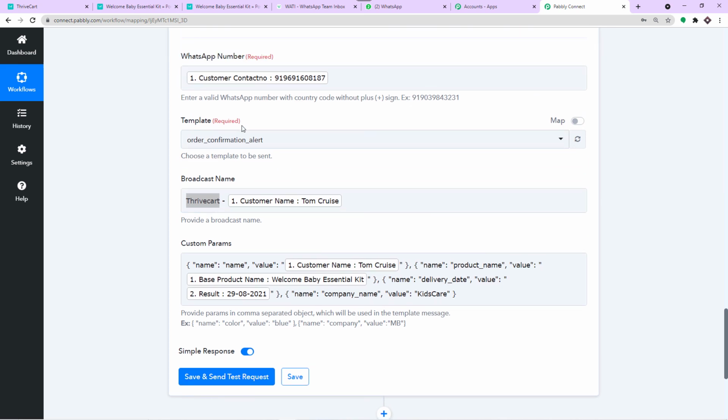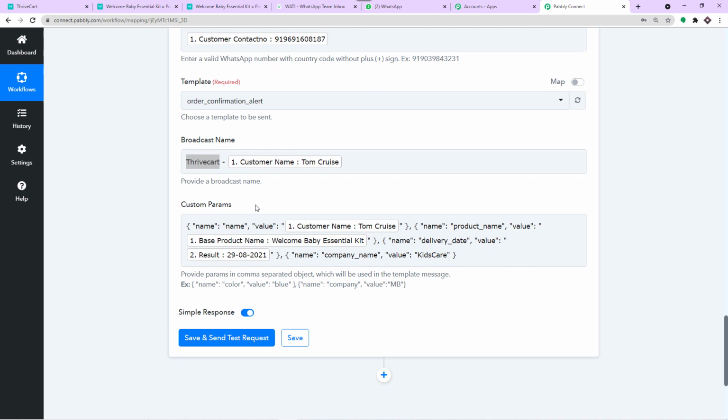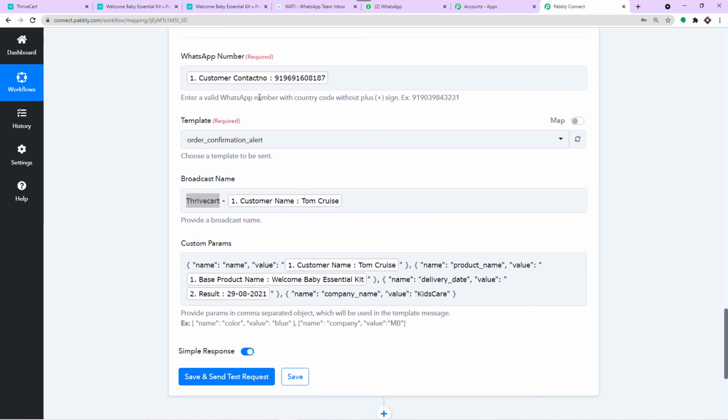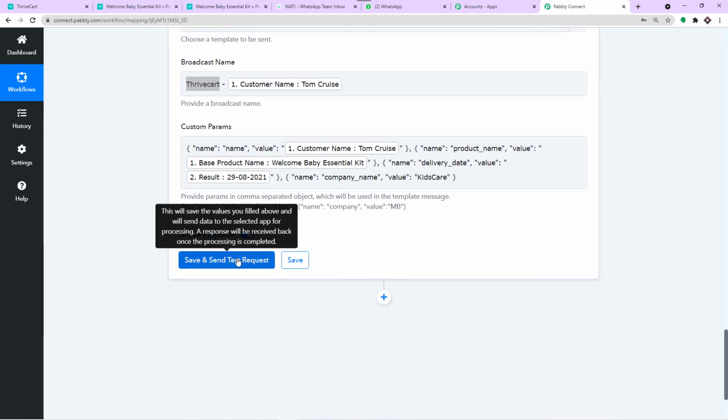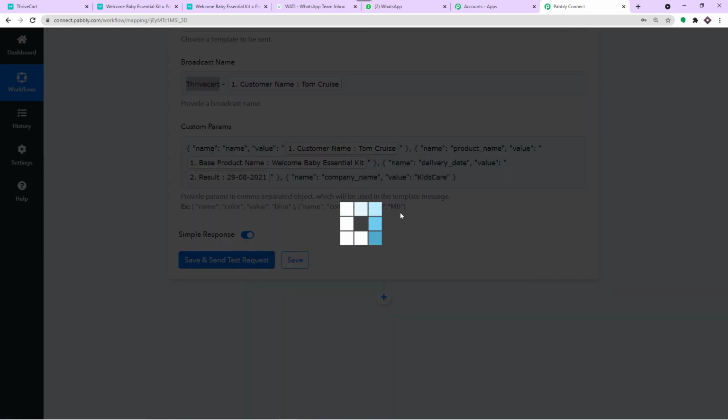So we have entered the template. We have mentioned the broadcast name. We have mentioned the custom parameters. Technically, we have created a message. We have also mentioned the contact number where we'll be sending the WhatsApp message. At this point, all you have to do is just click on Save and Send Test Request.